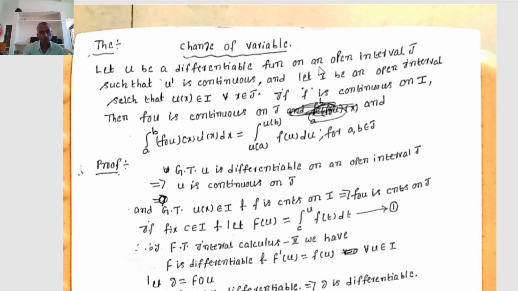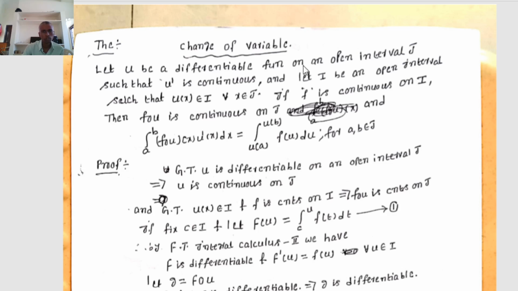the function small f of x is integrable on the closed interval [a, b], and for x belonging to [a, b] we define the function capital F of x equal to the integral from a to x of f of t dt. Then capital F of x is continuous on [a, b], and if small f of x is continuous at a fixed point x naught in the open interval (a, b), then capital F of x is differentiable at x naught and capital F dash of x naught equals small f of x naught. Today we are discussing the change of variable theorem.